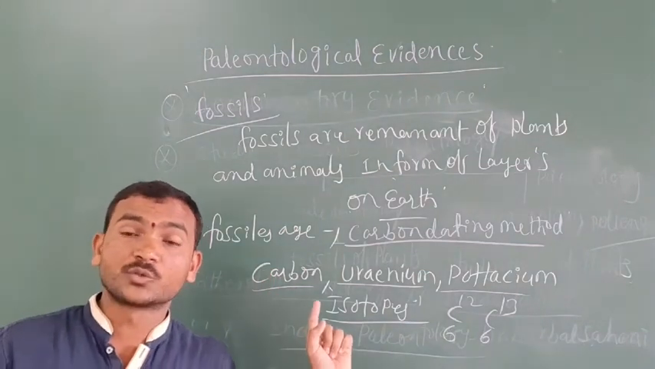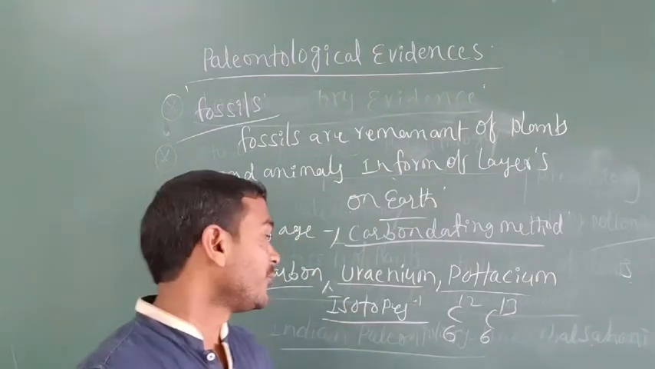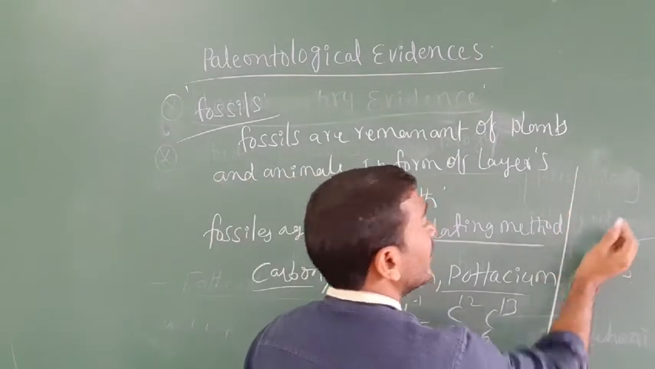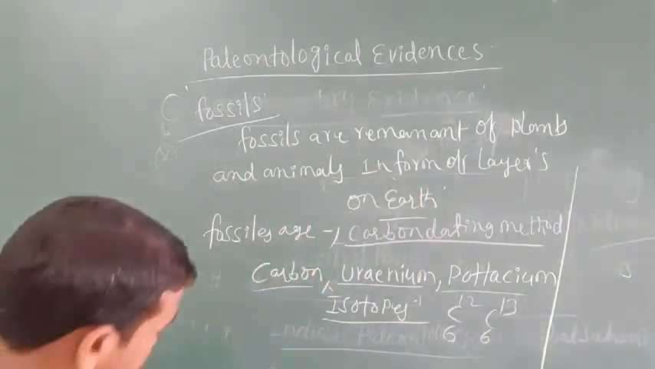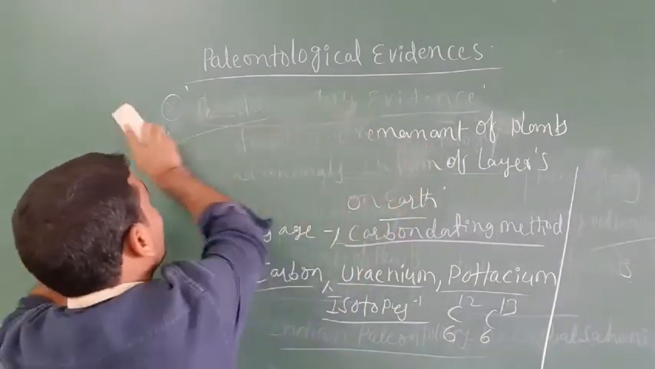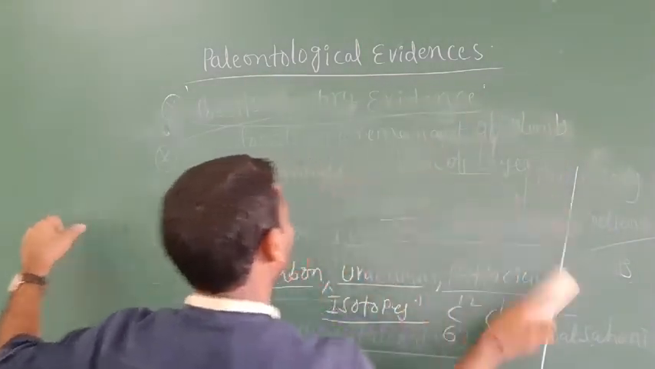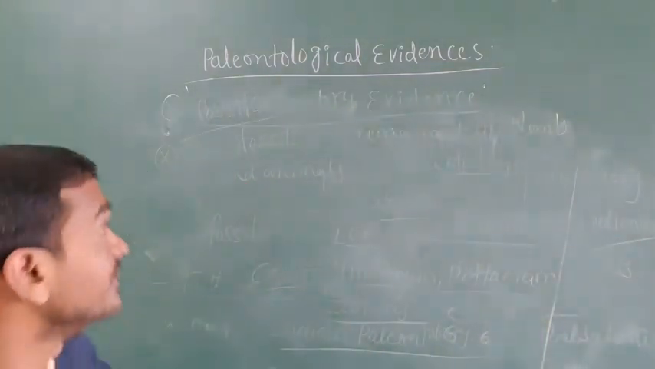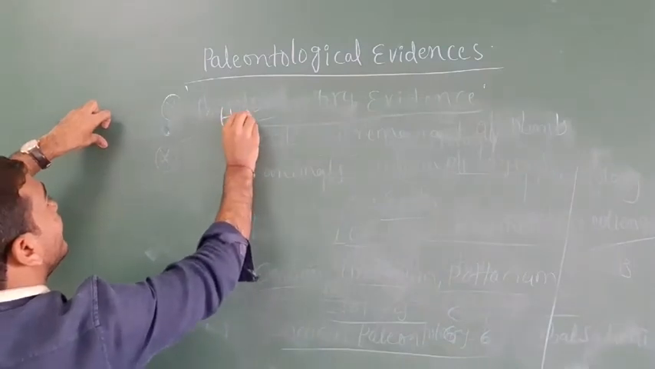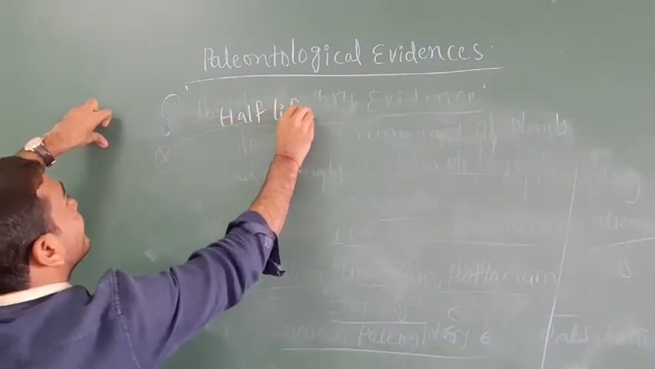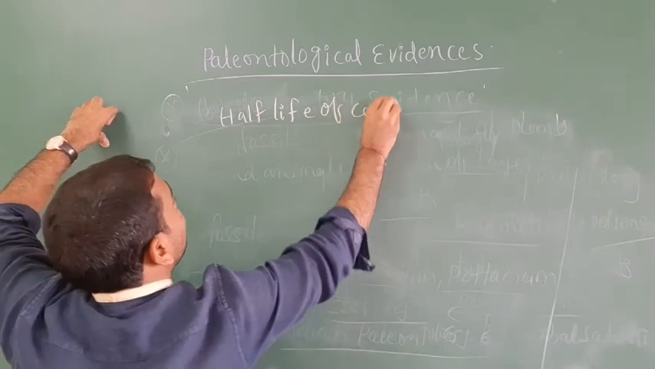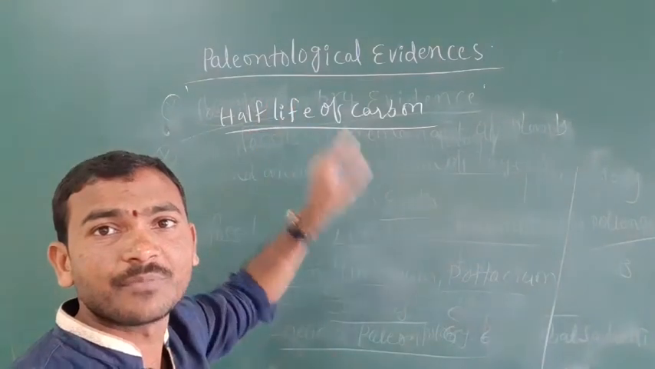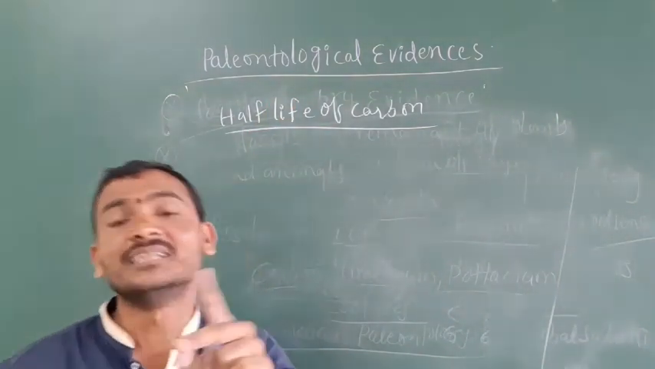Based on the isotopes, the half-life of carbon is used. If you are using carbon isotopes, the age of the fossils is determined by the half-life of carbon. Which method determines it? It is based on the half-life of carbon that we recognize the age of the fossils.